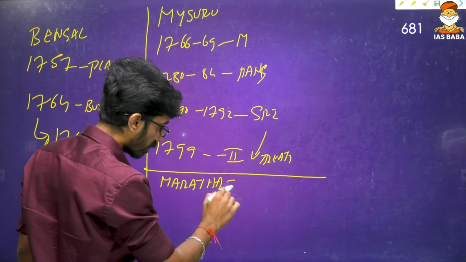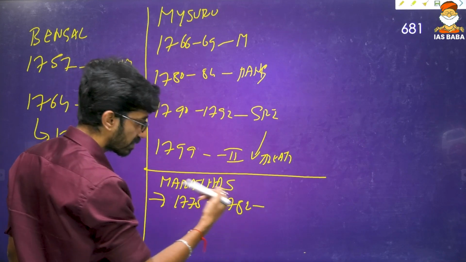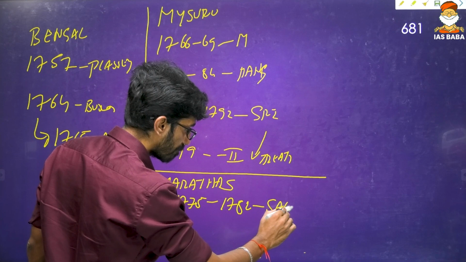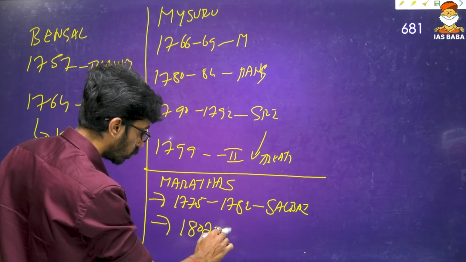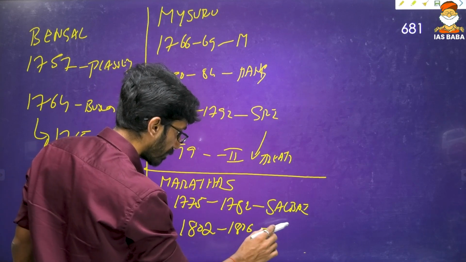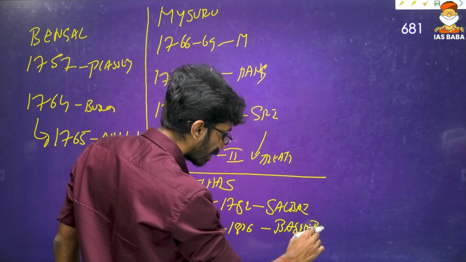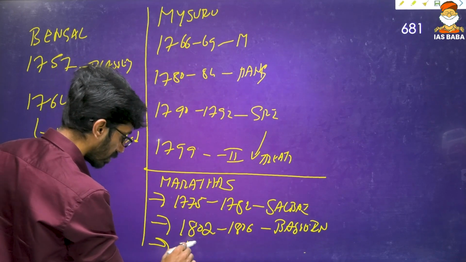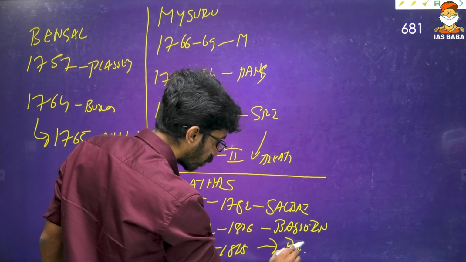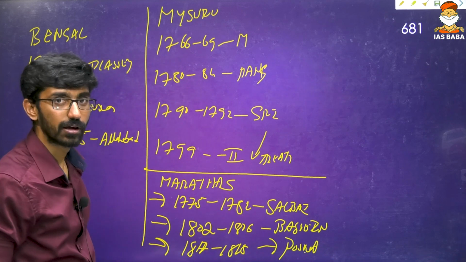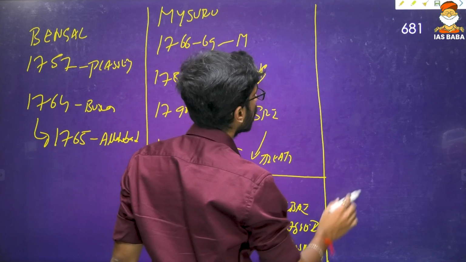Occupation of Marathas. Then again 1775 to 1782 first Anglo-Maratha war, Treaty of Salbai. Then second Anglo-Maratha war 1802 to 1806, where one of the important treaties was the Basin Treaty. And the third war, 1817, 1818. One more important treaty was Treaty of Pune, where the Peshwaship was taken away. So these are the Maratha wars.